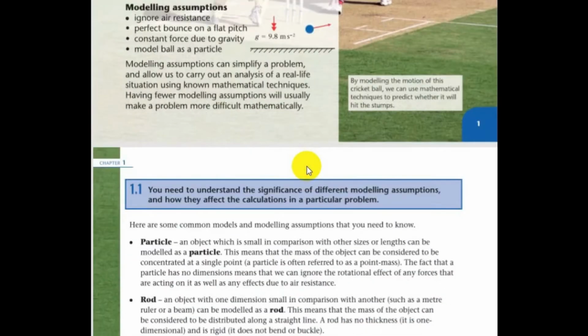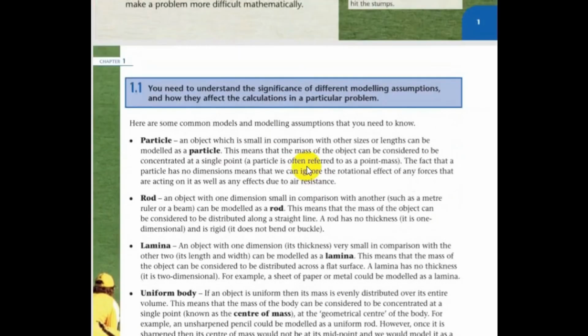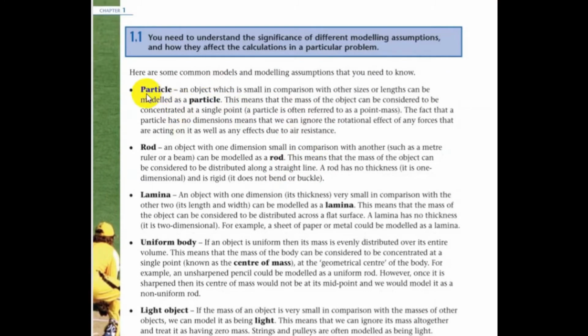As you can see, the first chapter is about mathematical models in mechanics. It's all about simple definitions. The book suggested by the Edexcel Pearson IAL does not actually contain any questions from this chapter. It defines and describes the words and terms that will appear in your exams. The questions from this chapter in your exam papers will only contain 1 to 2 marks, usually not more than 2 marks. What's more important for this chapter is your understanding, how well you can understand each term and relate it to specific questions, because all the questions will be different every year. Memorizing is also important, but understanding is more important.